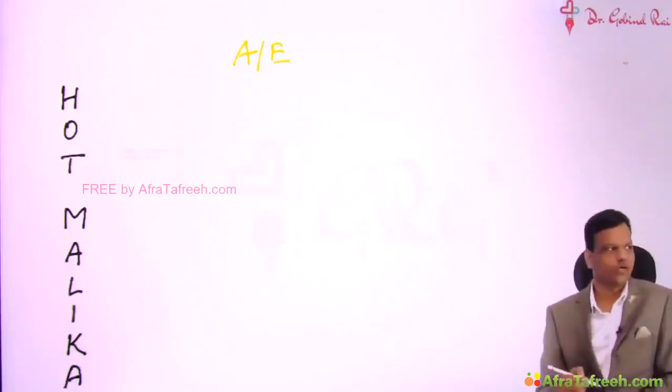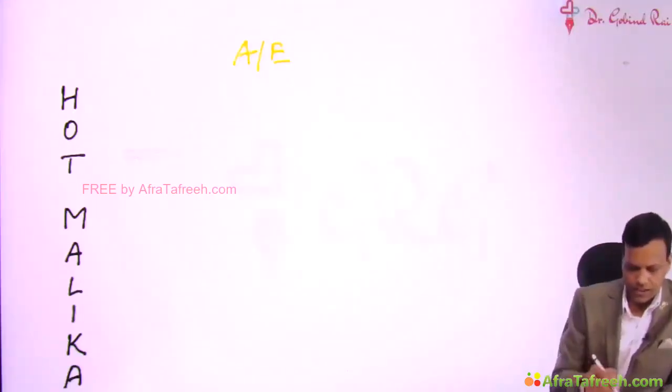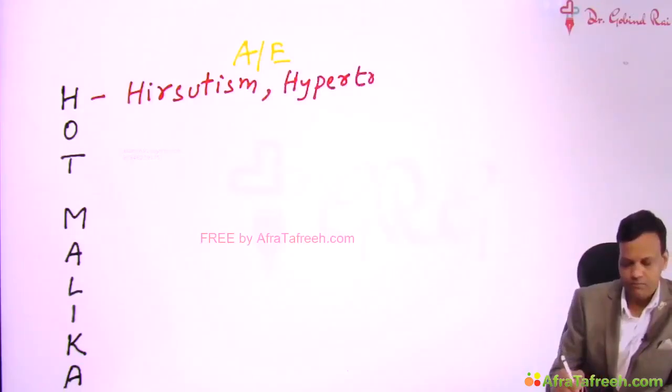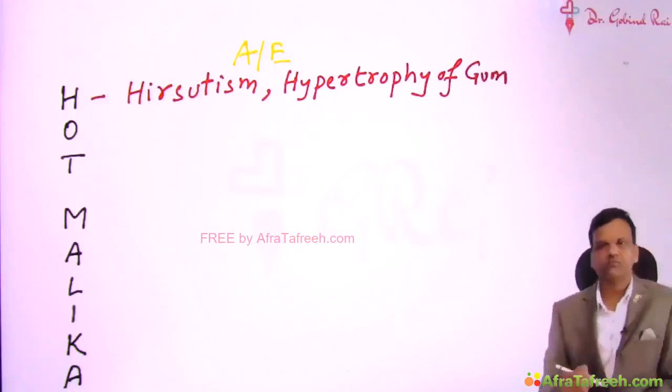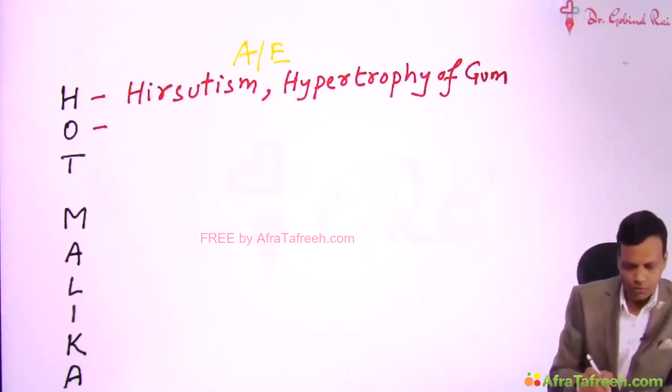H stands for hirsutism. Another H is hypertrophy of gums. Gum hypertrophy and hirsutism. Then O for osteomalacia.